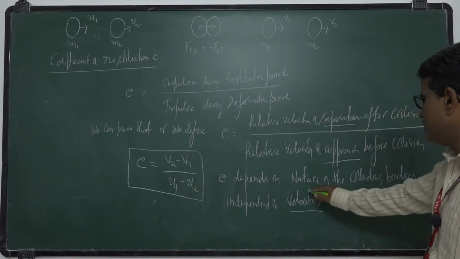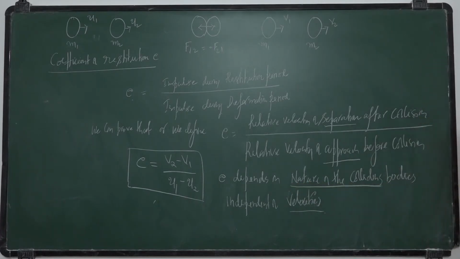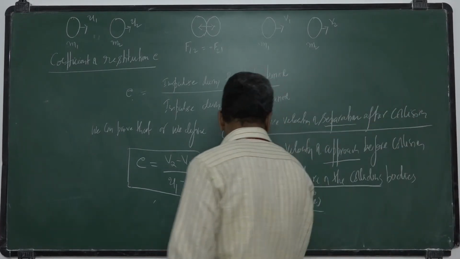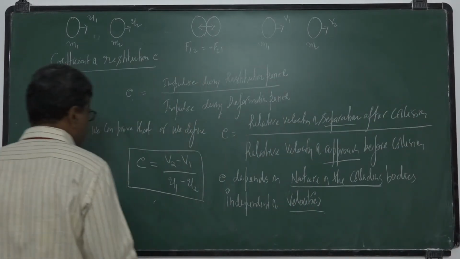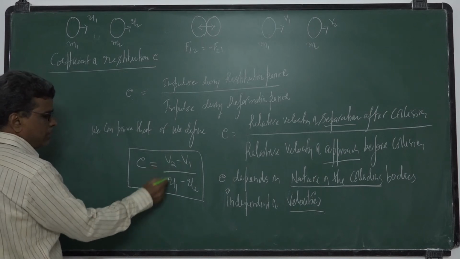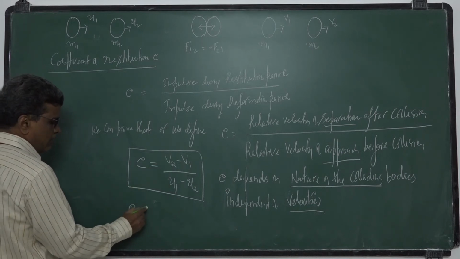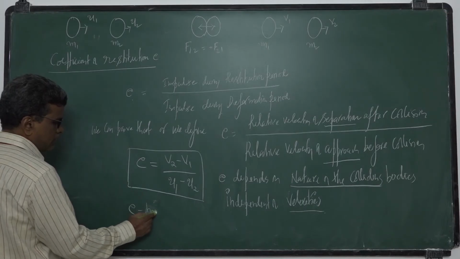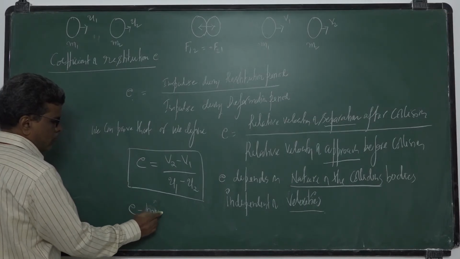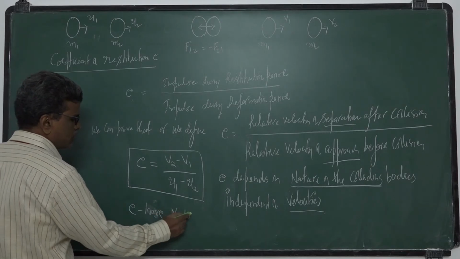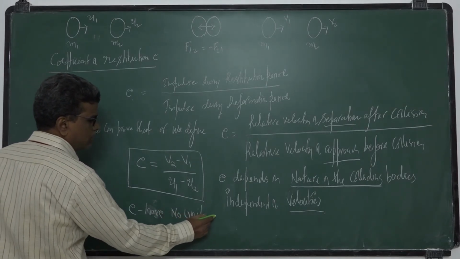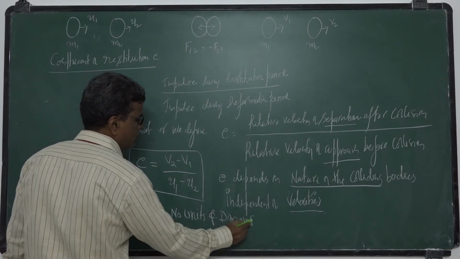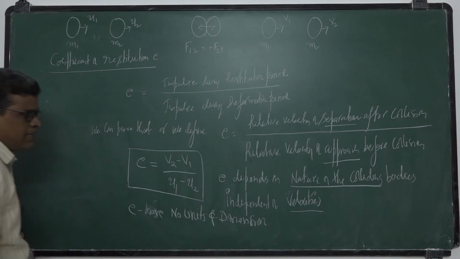It depends upon the nature of the colliding bodies. Okay, I will explain with an example. Generally e has no units and dimensions because the velocity units get cancelled. It is a number only.